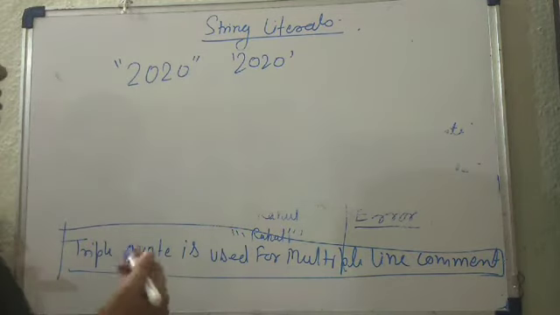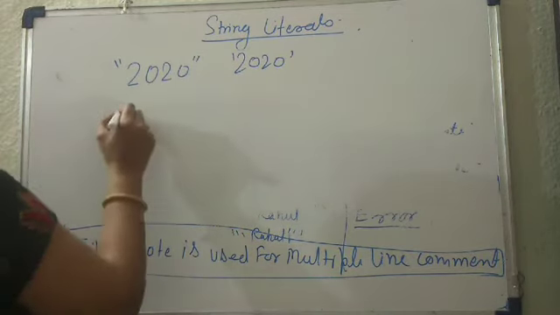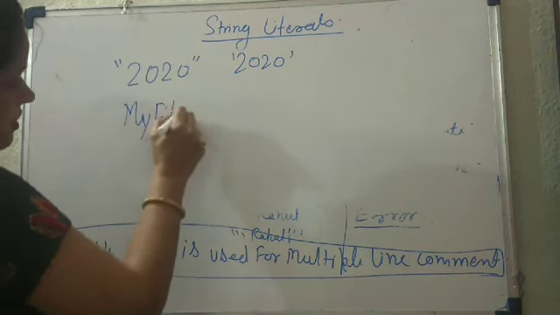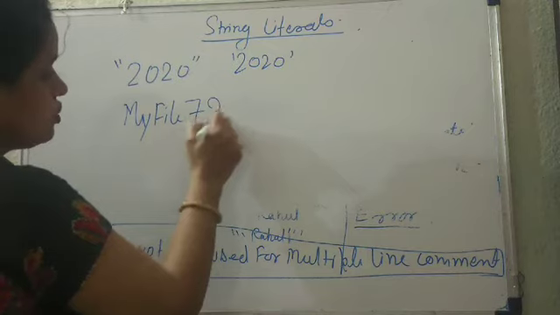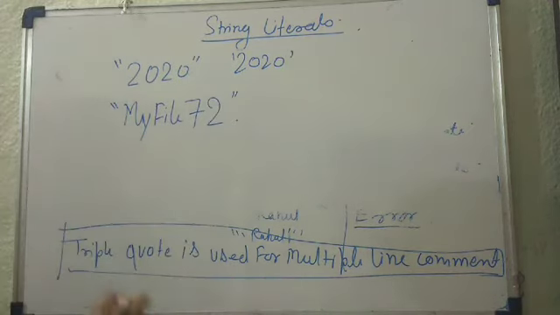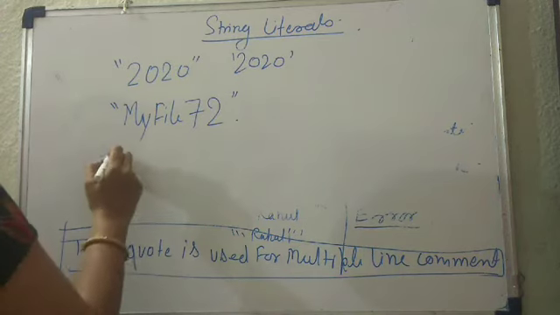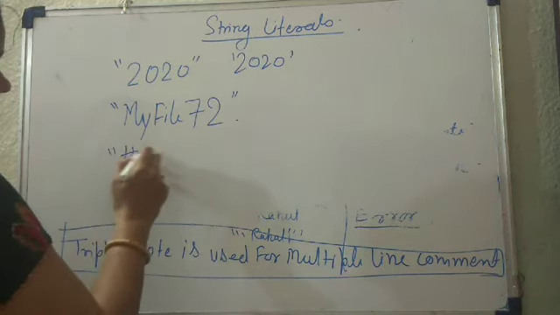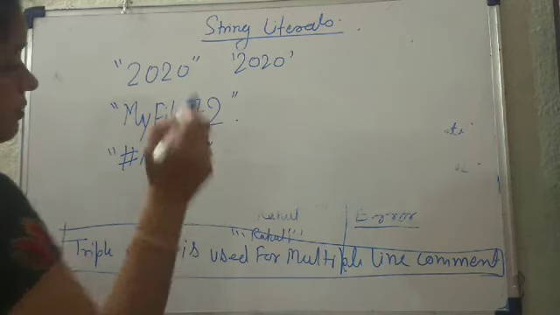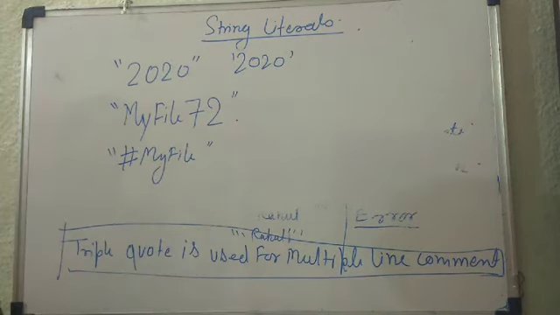If you write my file 72 enclosed inside double quotes, this is also a string literal. If you have written hash my file in double quote, single quote or triple quote, this is also a string literal.